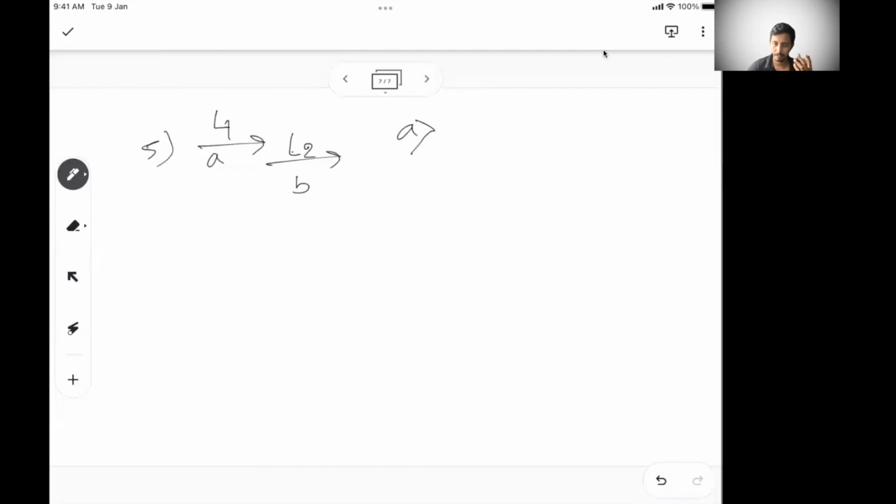So A is greater than B. In that case, the time needed to cross is (L1 plus L2) divided by the relative speed, because that's the distance it anyway has to cover: its own length plus the length of the train ahead.